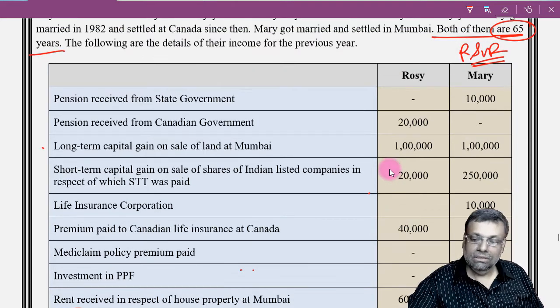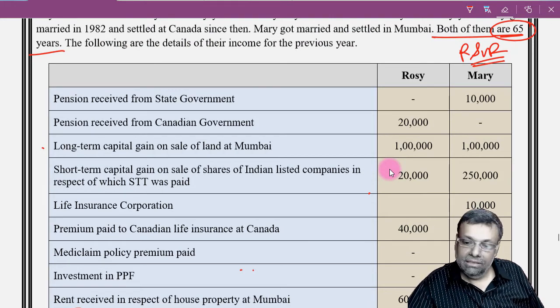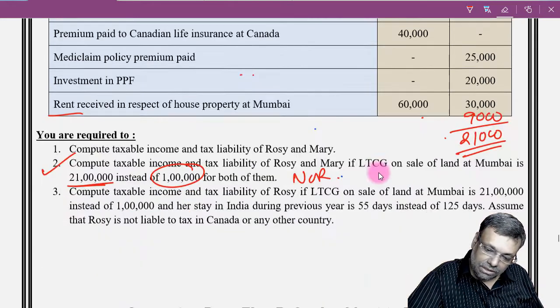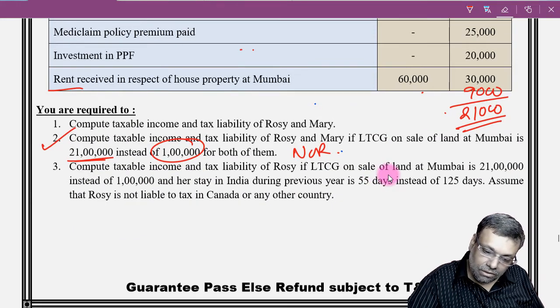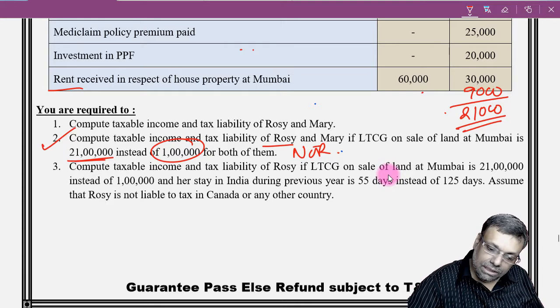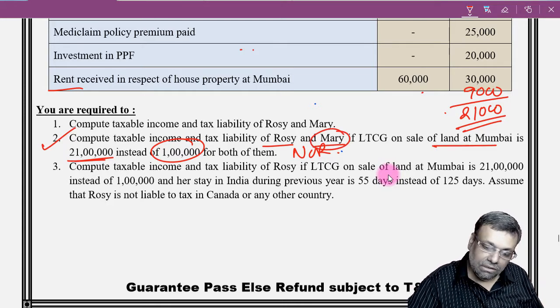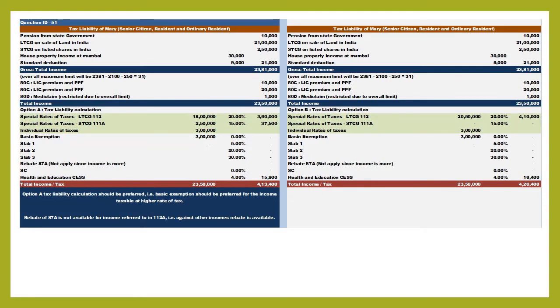In the second situation, the answer will remain the same, only thing, see the Mary and Rosie situation: if profit on sale of land in Mumbai is 21 lakhs instead of 1 lakh. The only difference here is that instead of this 1 lakh, it is going to become 21 lakhs. So it is the same type of computation. There is no big deal whatsoever. Same method, same concept, but only the figures are going to change. And you can simply update the answer with the updated numbers.